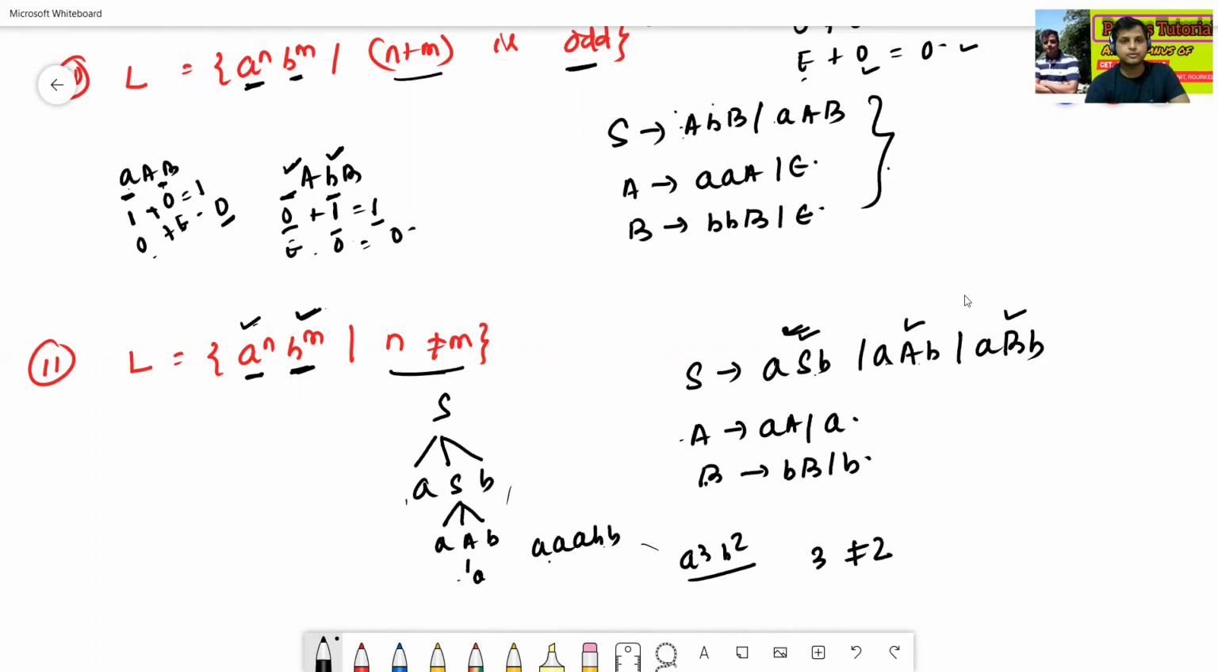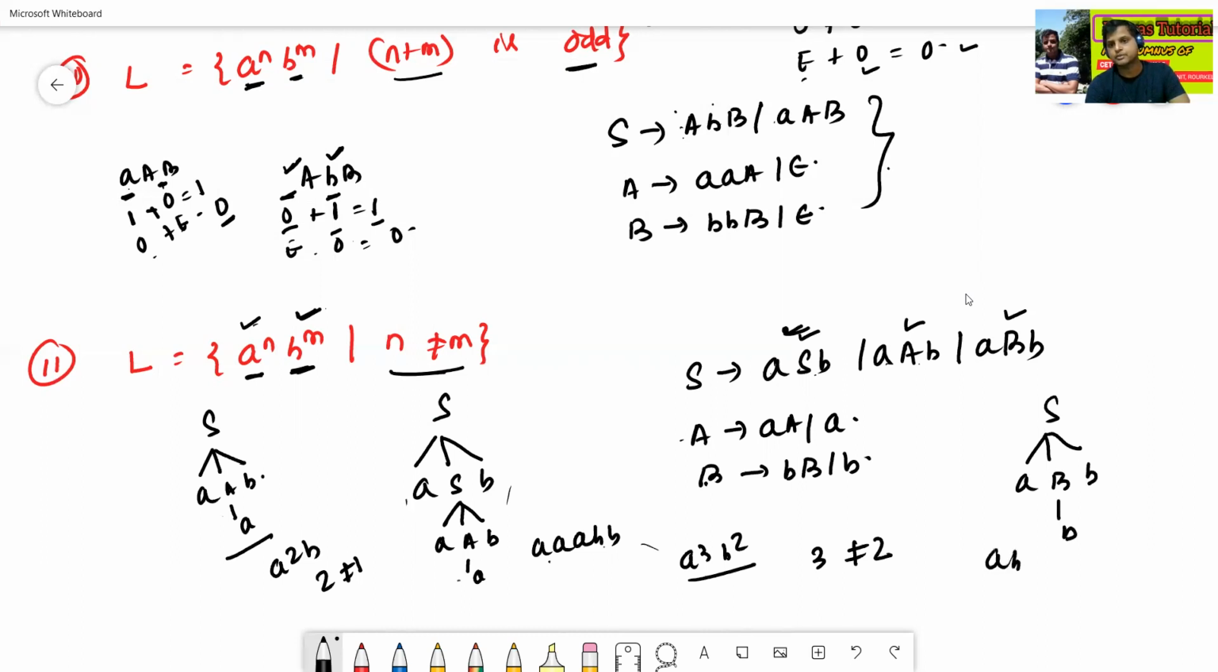So we can also use S to aAb and A to again a. Here it will give a squared b. Here 2 is not equal to 1. Here we can also use S to aBb, B to b. So it will give a b squared. Here 1 is not equal to 2.